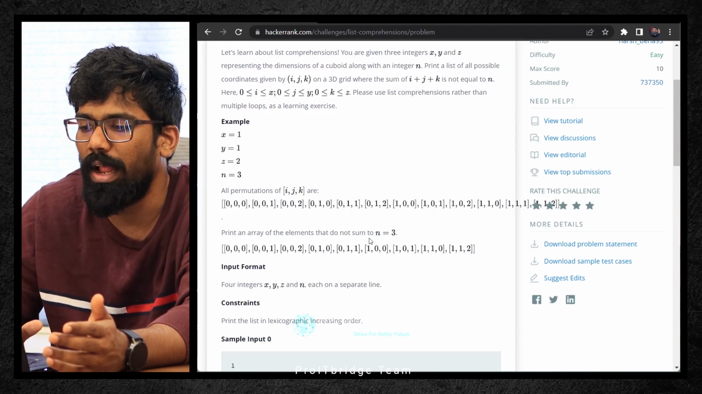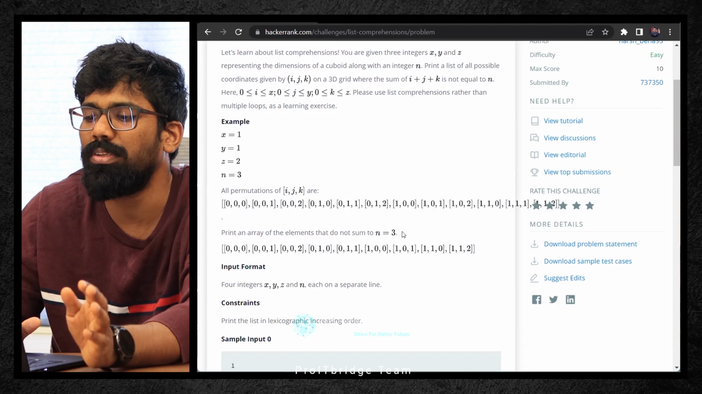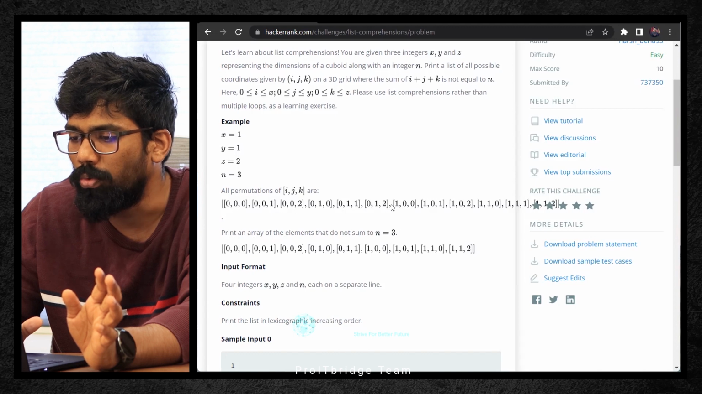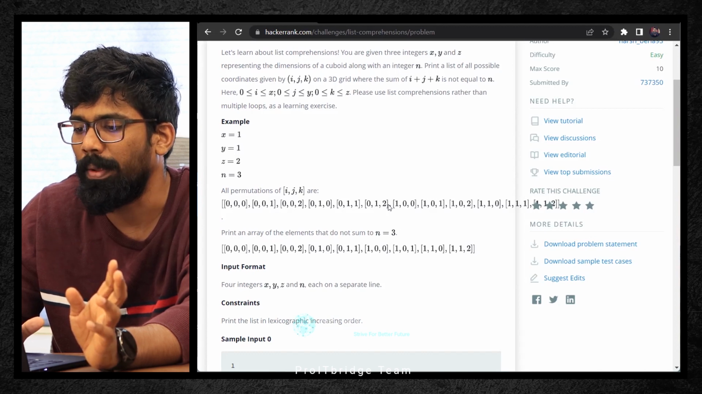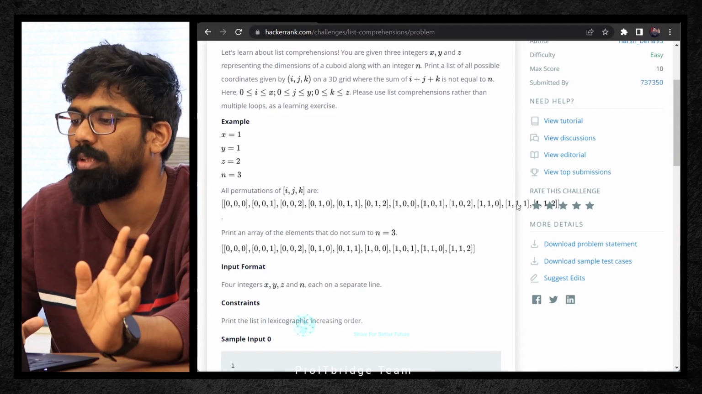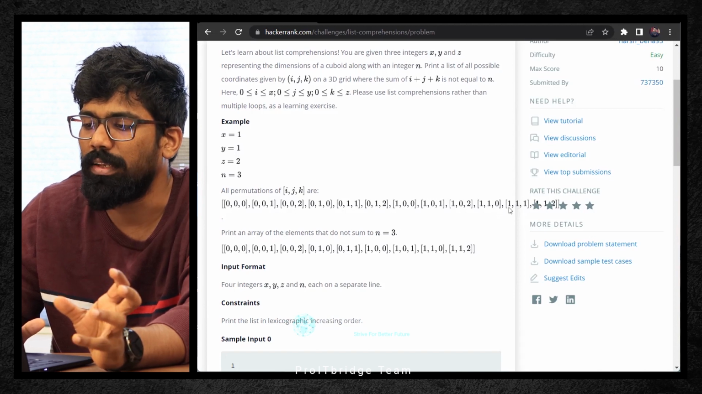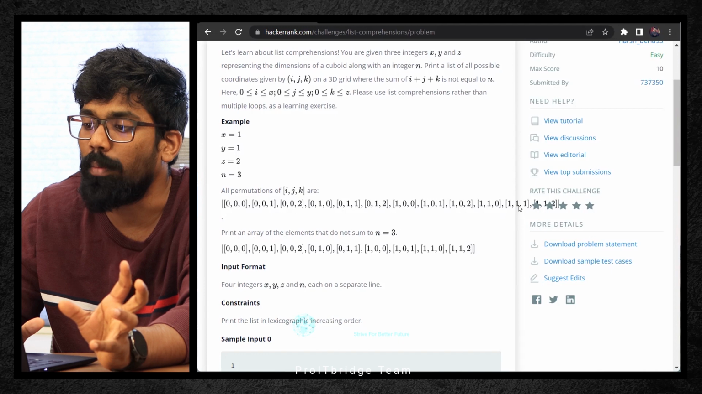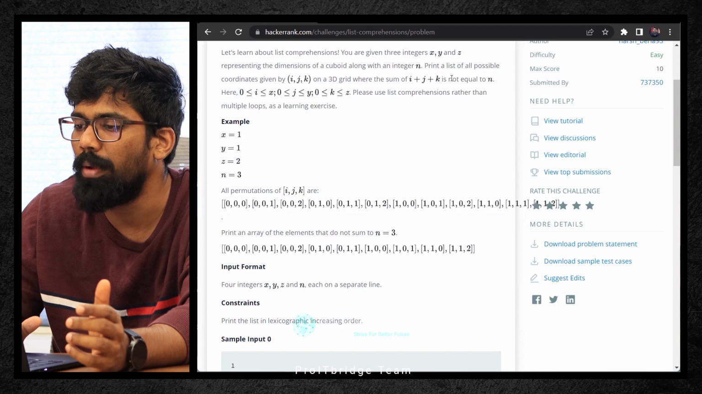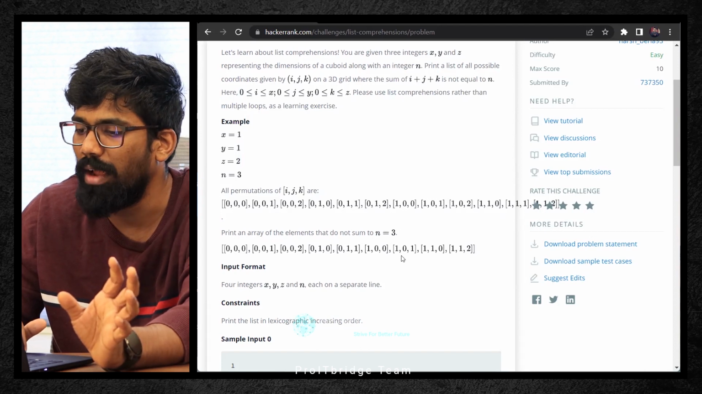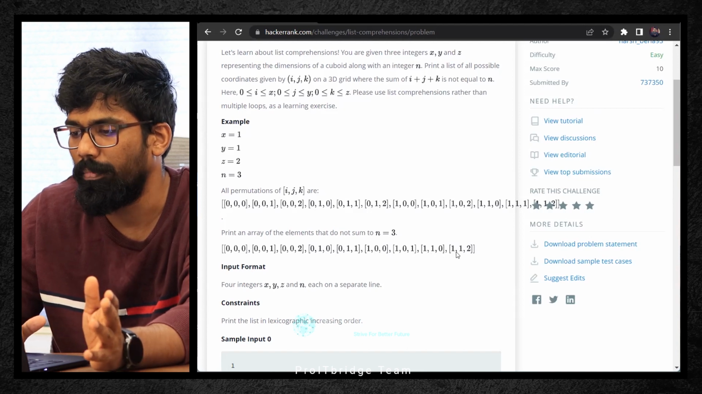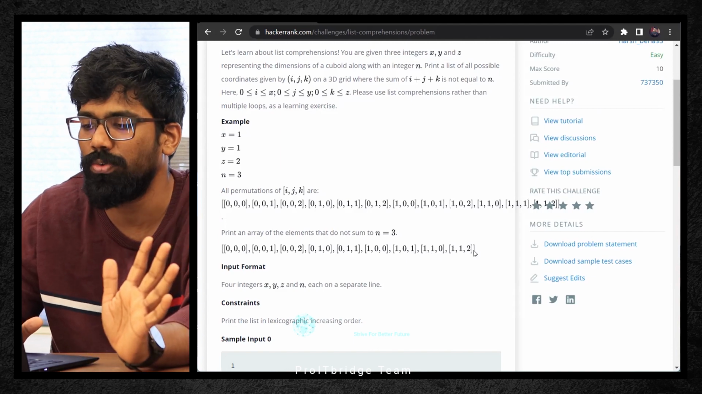But here the given condition is to print an array of elements that do not sum to 3, because n is equal to 3. When you sum these, for example 0, 1, 2, the total sum of 1 plus 2 is 3, so I have to exclude this element. Then 1, 0, 2, I have to exclude this, and 1, 1, 1, I have to exclude this. Wherever the sum of the numbers is 3, I need to exclude it because that is the condition. Print all the elements where the sum of i plus j plus k is not equal to n. That's why I've printed all the elements which do not sum to 3. But 1 plus 1 plus 2 is 4, so only that condition has to be satisfied.